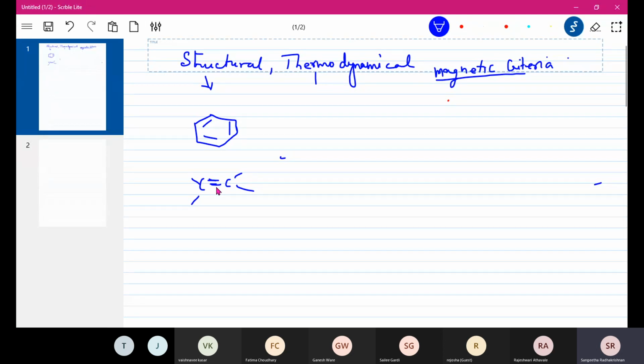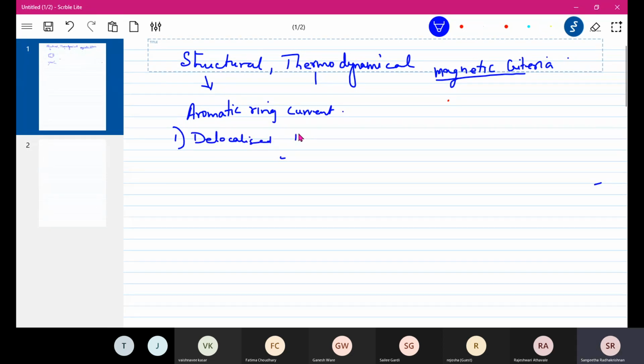Now we go to the magnetic criteria. One term we are learning here is known as the aromatic ring current. The term we are going to use is delocalized pi electrons.